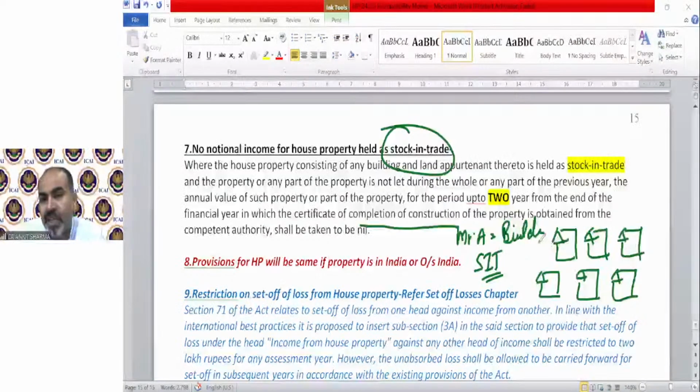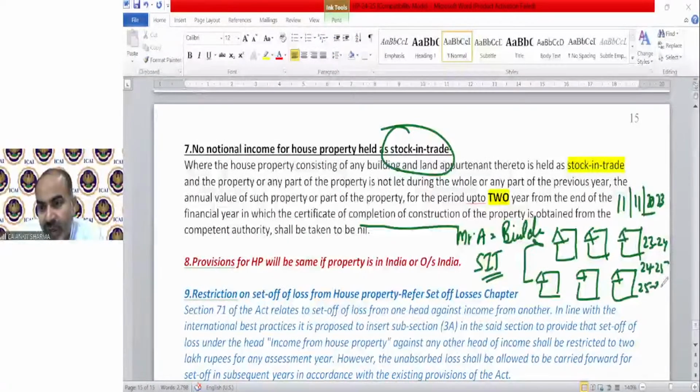For example, if these properties were constructed on 11th November 2023, then for this year, that means 23-24, we will not consider them as deemed let out, and also for 2 more years, 24-25 and 25-26.